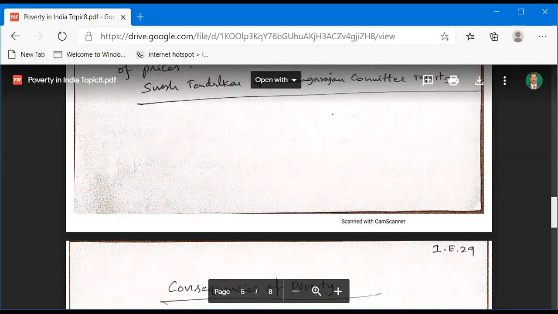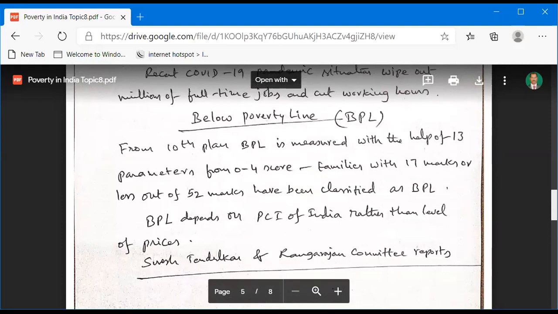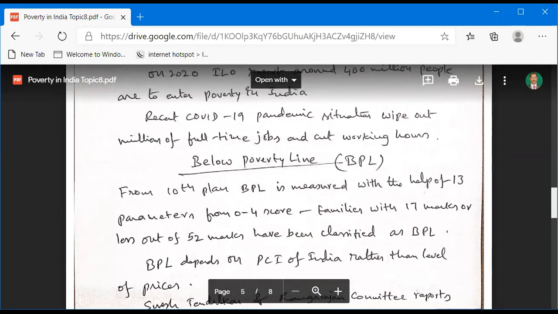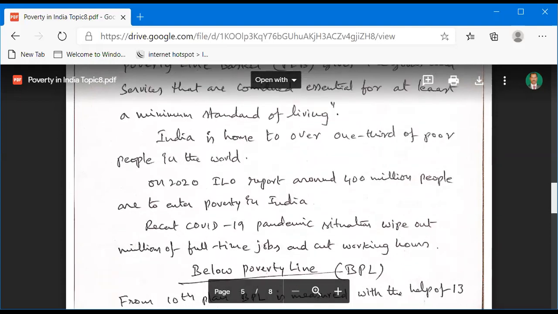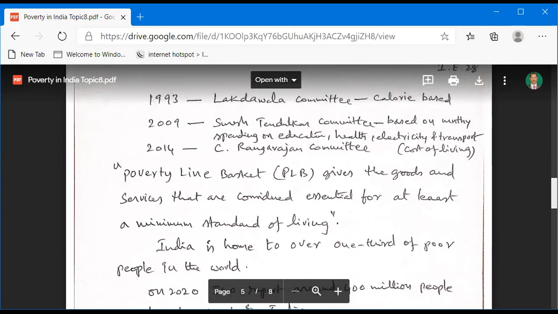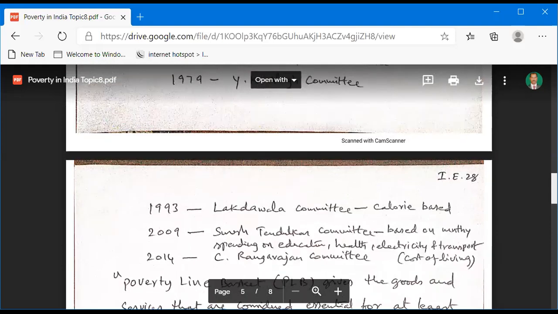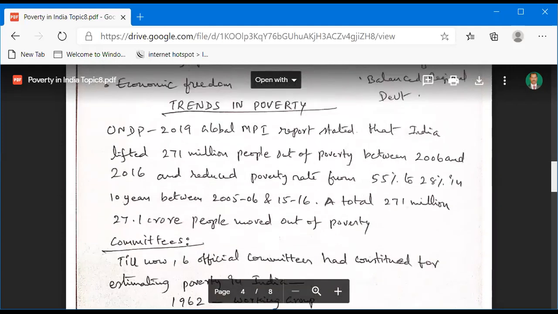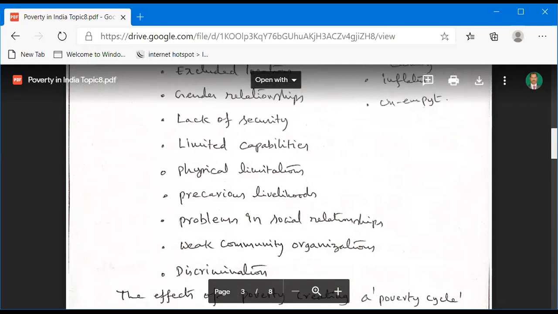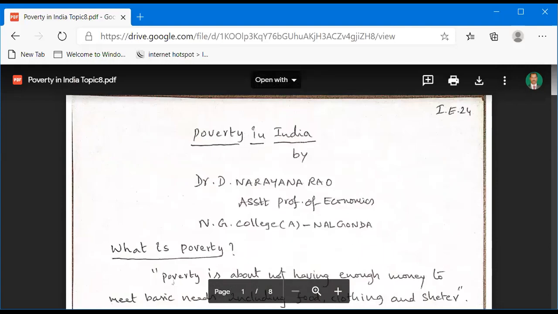And also there is more emphasis on poverty levels in both rural areas and urban areas in our India. And also more concentration on people's purchasing power, and also on people's monthly per capita expenditure, that means the cost of living mainly.